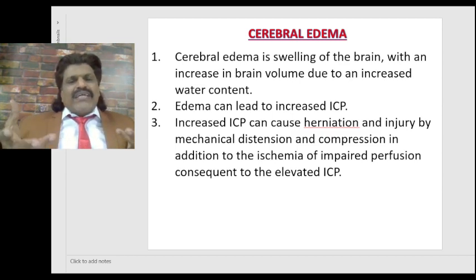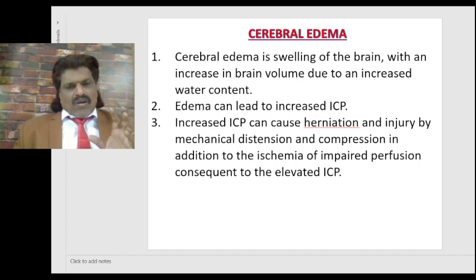Edema can lead to increased intracranial pressure, and increased intracranial pressure can cause herniation and injury by mechanical distension and compression, in addition to the ischemia of impaired perfusion consequent to the elevated intracranial pressure.